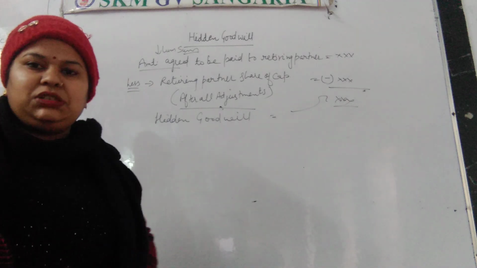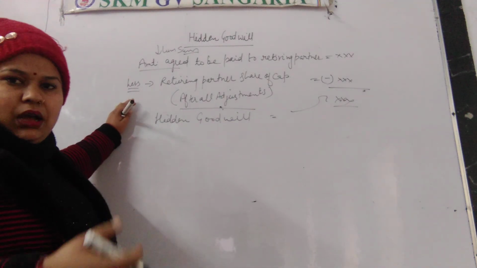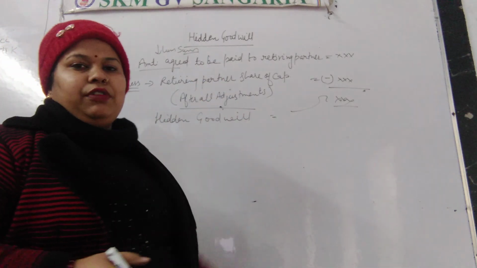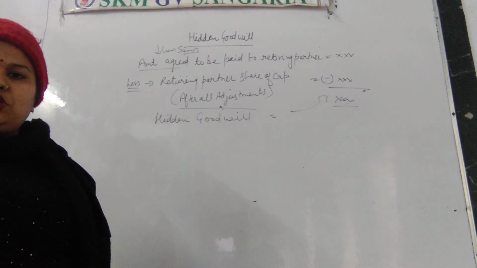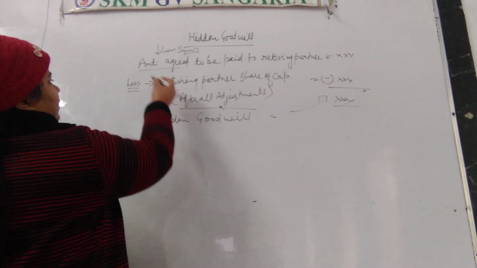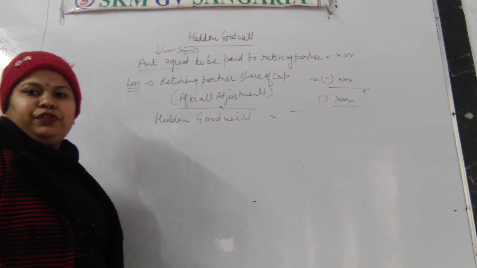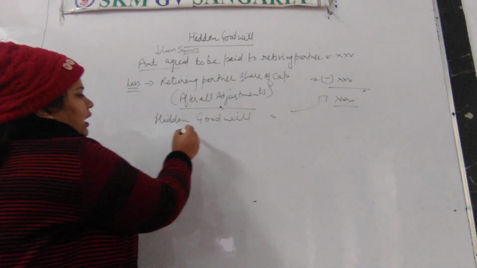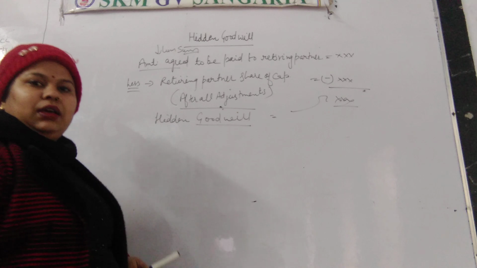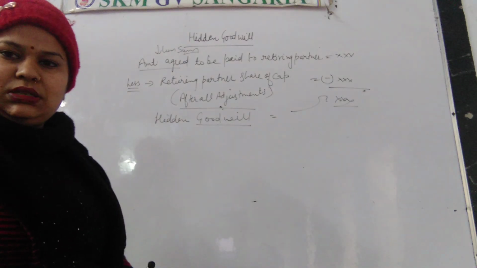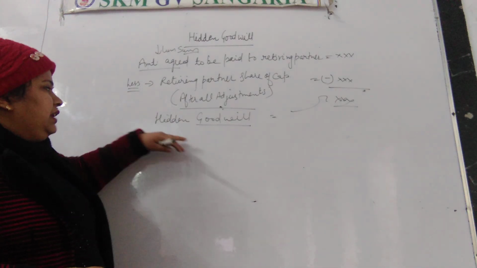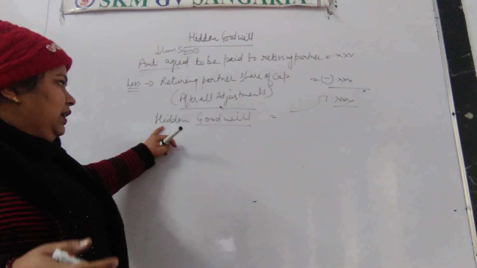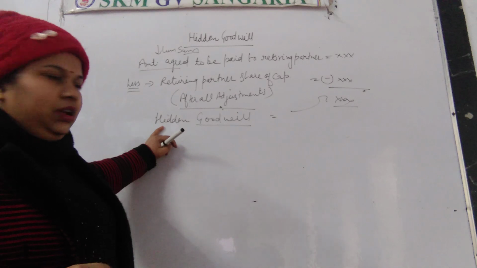That means after making all these adjustments, whatever his share is in the business, that will be deducted from the amount which will be paid by the business to the retiring partner, and the amount which is paid in excess of his share, that is his share of goodwill in the business. That is his share in the goodwill of the business, which we call a hidden goodwill.